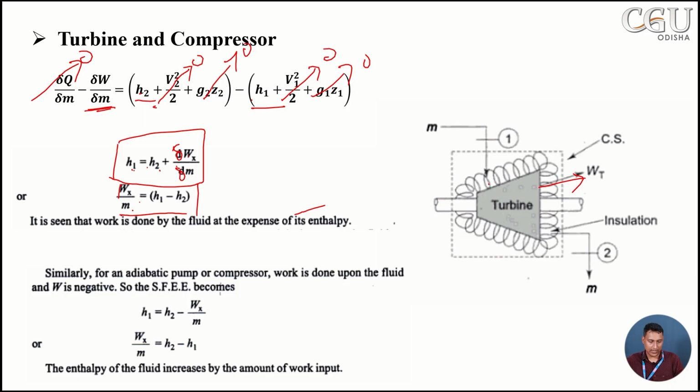So this is for the turbine, and we can also write the expression for the compressor. It will become W is equal to H2 minus H1.